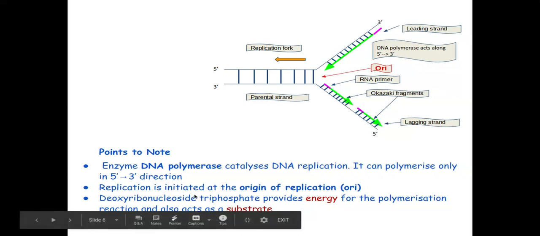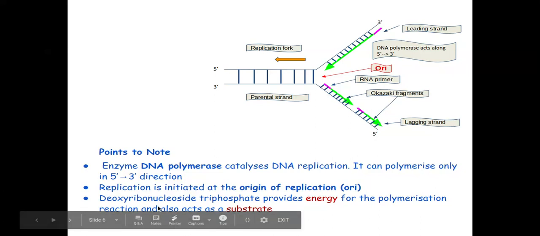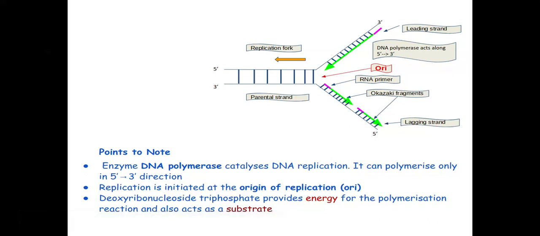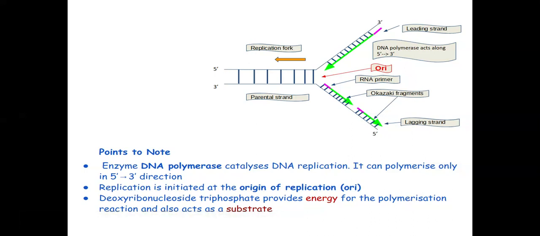Replication is initiated at the origin of replication. So what is the origin of replication? It is where replication starts. What serves as the substrates for replication? Deoxyribonucleoside triphosphates. They serve as the substrate and they also provide the energy for the replication reaction. Replication is basically polymerization because what you're doing is making a DNA polymer.